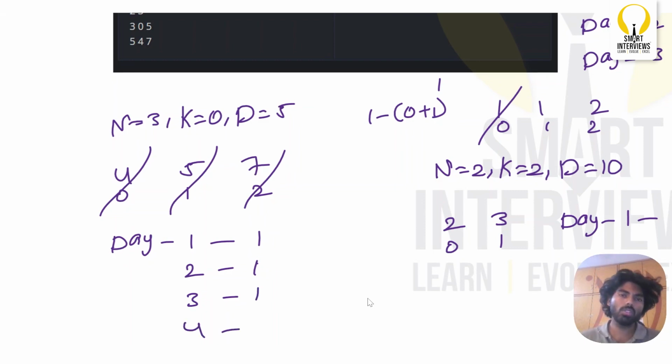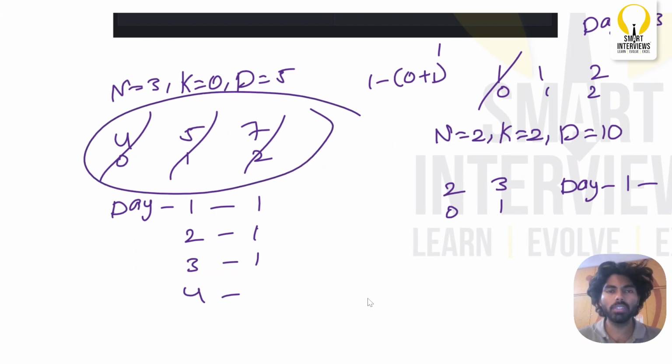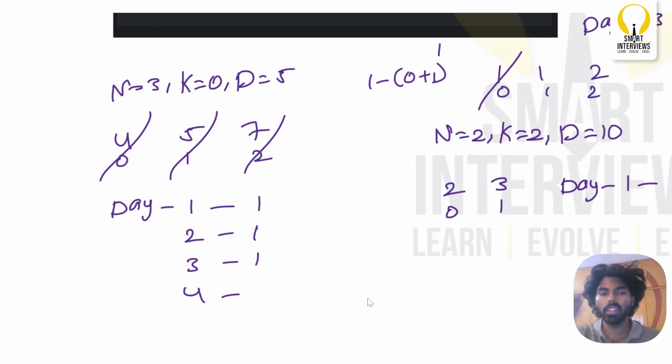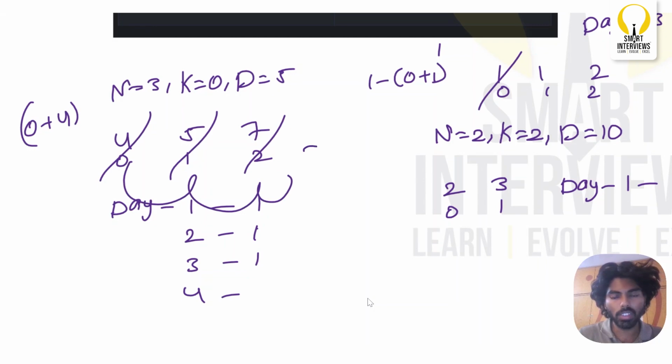So on day 4, what should I do? Are there any flowers left in the garden? No, there are no flowers left. There are only 3 flowers, and you have already plucked all 3 flowers. Are there any regrown flowers by the time you reach day 4? Think of it. How much time will it take to regrow the first flower, which will take 0 plus 4 days? So by the time you reach the index 3, which is nothing but day 3, is there any regrown flower? No, there is no regrown flower on day 3, right? So can I simply say that on day 4 you are unable to pluck any flower, right?